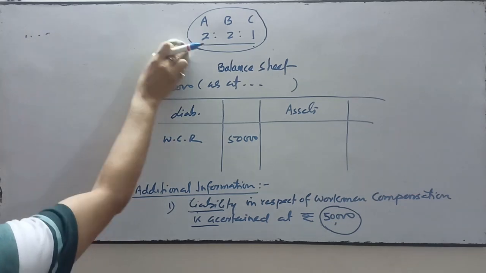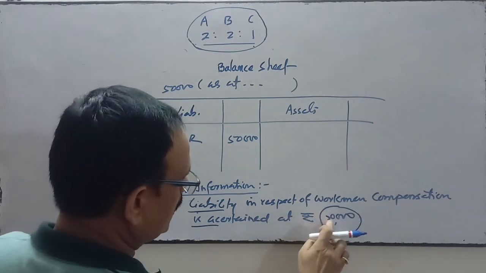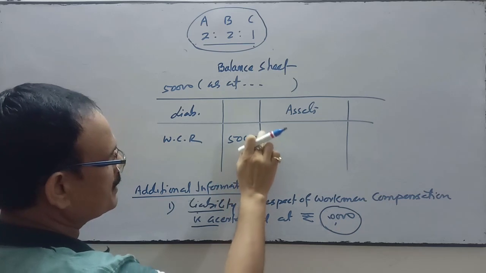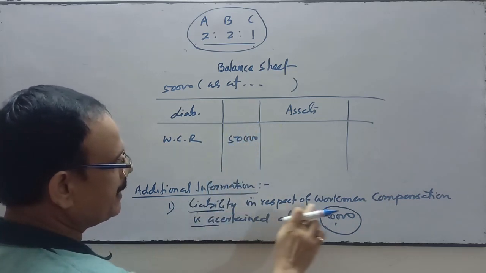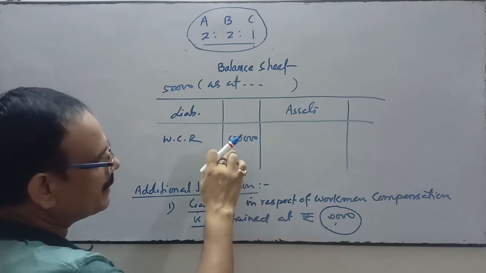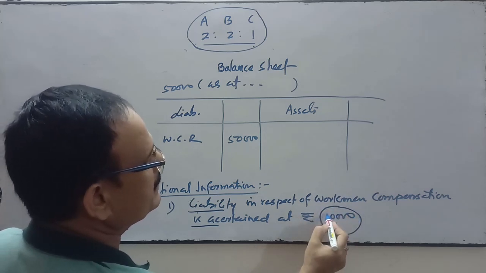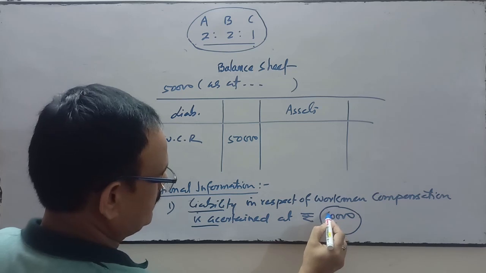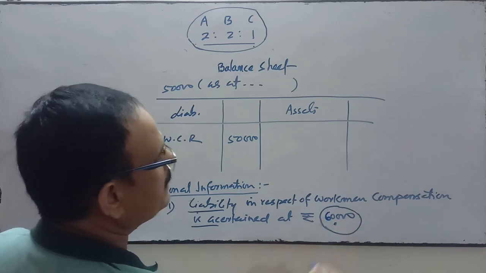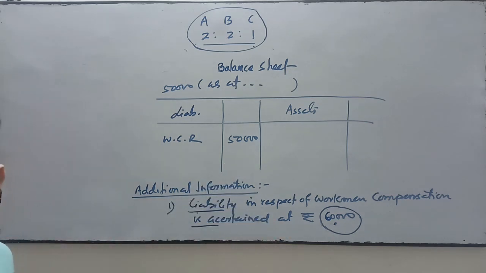Now fourth case, case number 4. Suppose workman compensation reserve is 50,000 and the liability in respect of workman compensation is ascertained more than 50, suppose it is ascertained at 60,000. When it is ascertained more than this, what will we do?